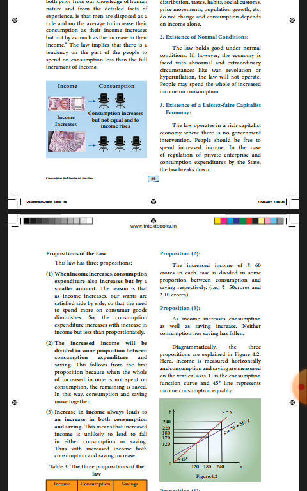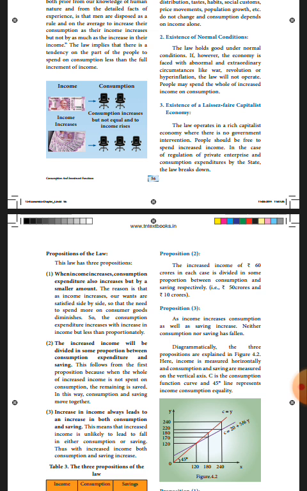Because as income increases, our wants are satisfied, our basic needs, food, shelter, clothing, etc. If our income increases, our needs are satisfied, so the need to spend more on consumer goods decreases.